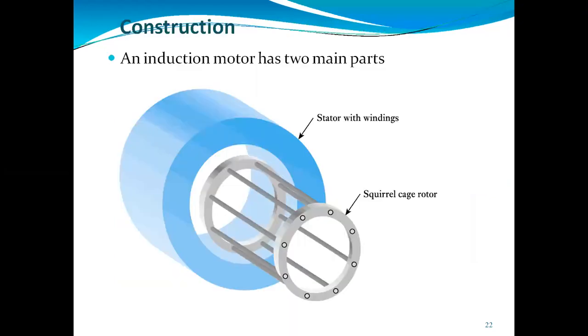Another type is the squirrel cage induction motor. This is also a type of three-phase induction motor, which looks cylindrical in shape. It has slots on its periphery. The slots are not parallel to each other, but are a bit skewed. These are connected with each other. So skewing will prevent the magnetic locking between the stator and the rotor.